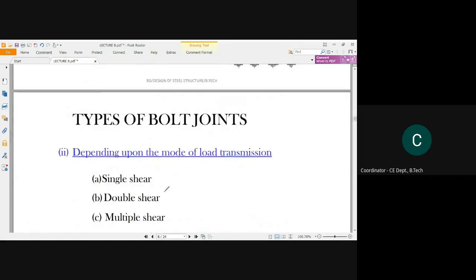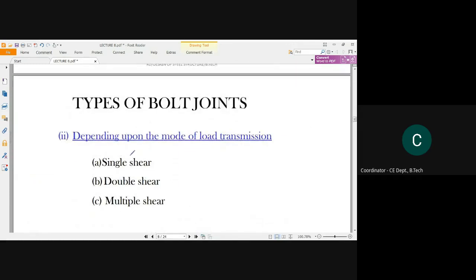Okay. So depending upon the mode of load transmission, it is designated in three categories: single shear, double shear, multiple shear.